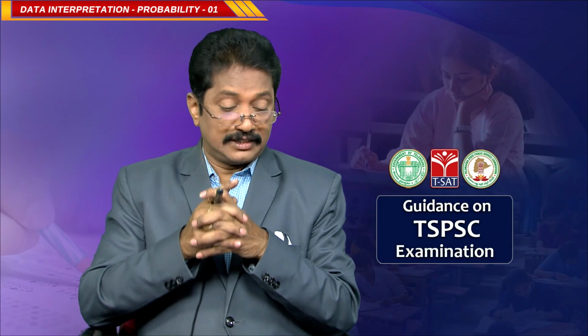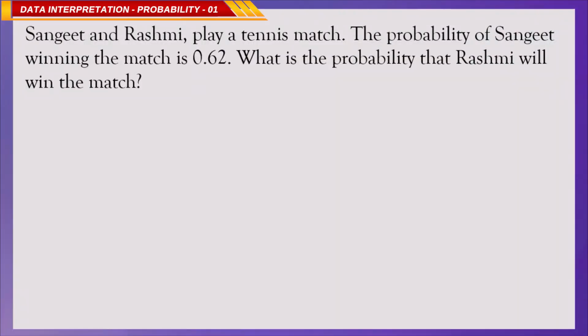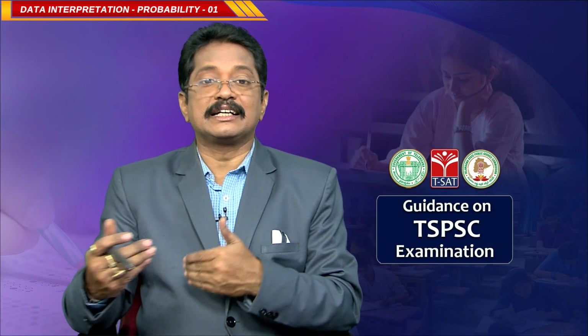Now, coming to the next question. Sangeet and Rashmi play a tennis match. The probability of Sangeet winning the match is 0.62. What is the probability that Rashmi will win the match? When there are 2 players playing a tennis game, one will win the game and another will lose the game. Correct? One is the gainer, another one is the loser.